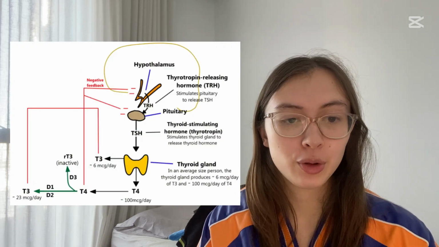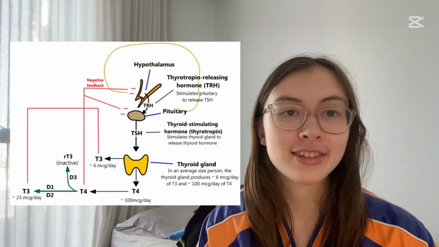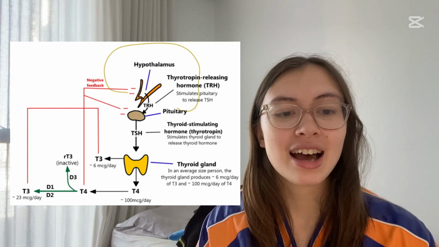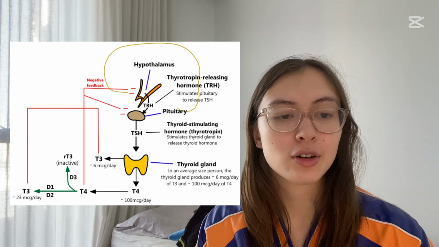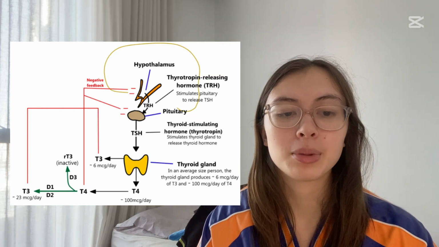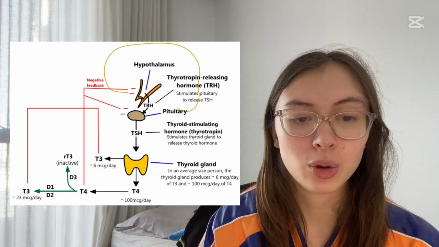The hypothalamic pituitary thyroid axis is actually fairly simple. There are two extra hormones that are involved, thyrotropin releasing hormone and thyroid stimulating hormone. We start at the hypothalamus. This releases thyrotropin releasing hormone, which tells the anterior pituitary to release thyroid stimulating hormone.